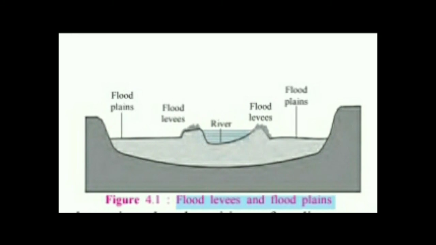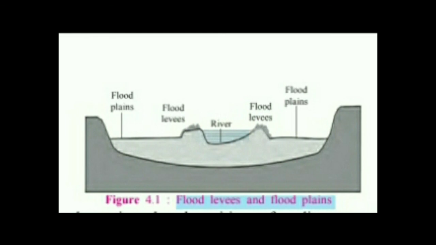Here is a picture of floodleaves and the floodplains. That natural bank which is formed along the banks of the river is called floodleaves, and the plains along that are called floodplains. Now when the river is flooded, it will cross its banks and move in the adjoining area, but the deposited material it will not be able to carry over a long distance. It will be settling at the bank. So an embankment is naturally formed at the banks of the river.